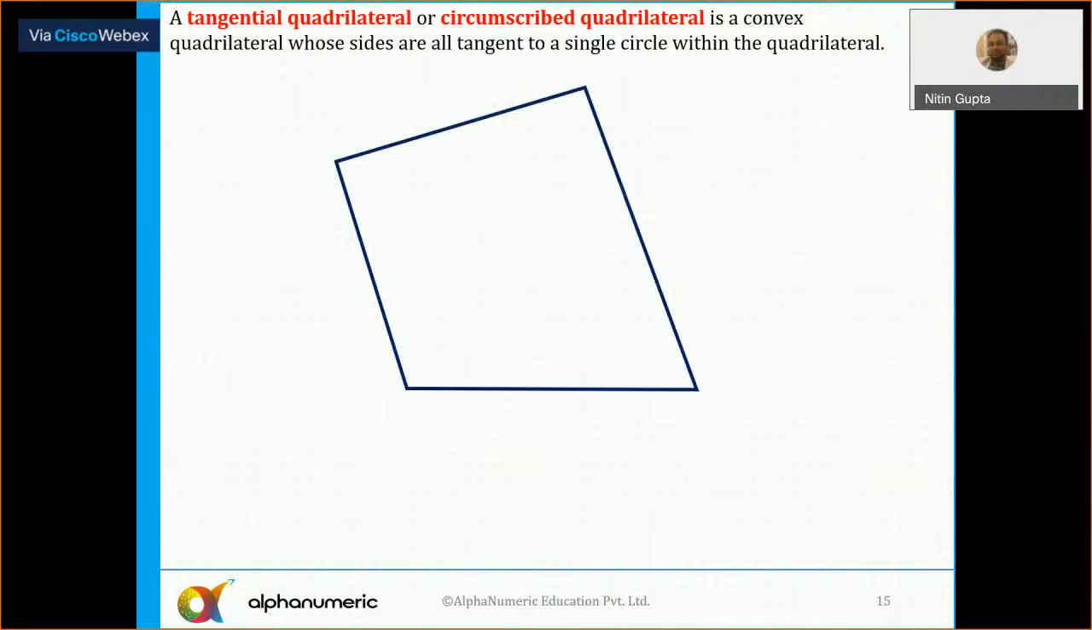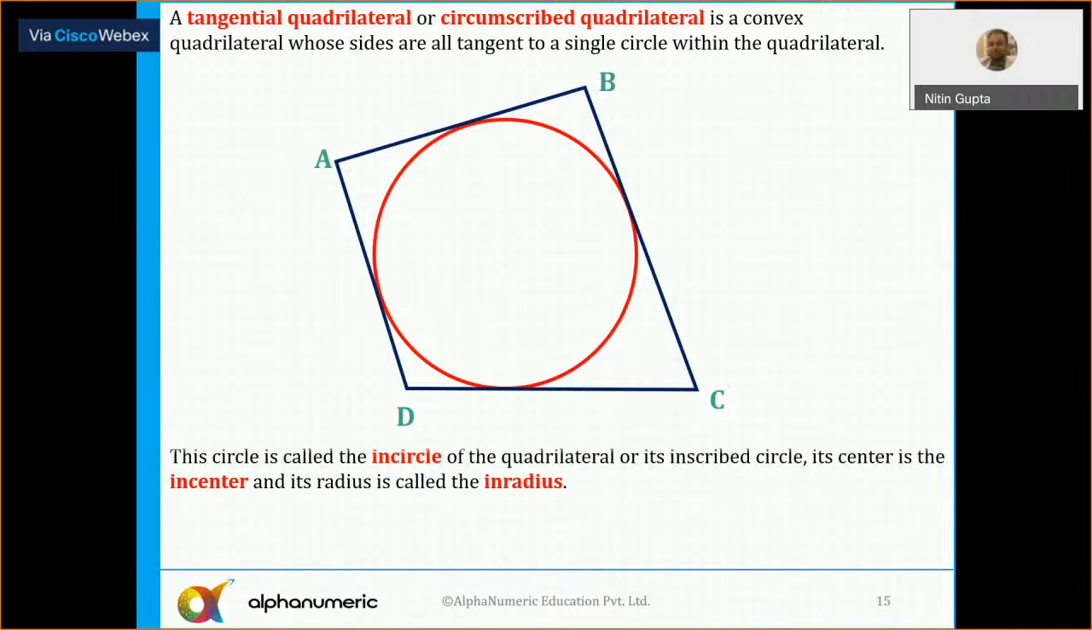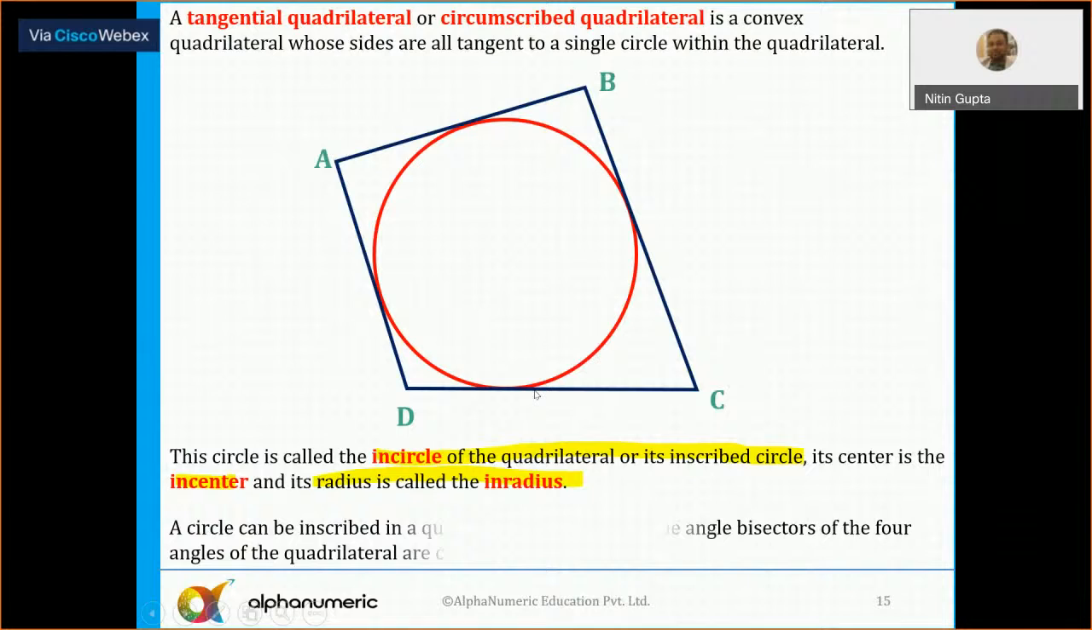Okay, a cyclic quadrilateral, tangential quadrilateral. So this particular quadrilateral is known as the tangential quadrilateral. And what are the few important properties of the tangential quadrilateral? We can say here, this circle is called the incircle, and its radius is the inradius here.